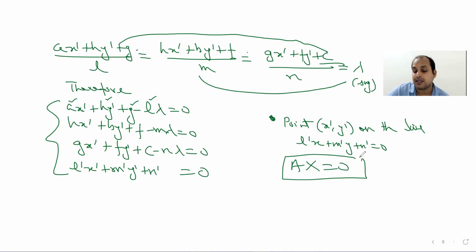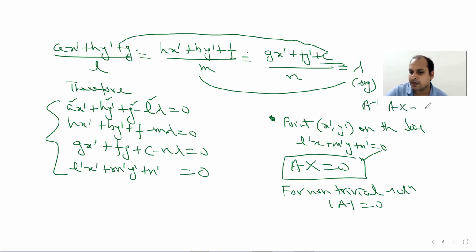In an earlier lecture I said that for a homogeneous system of equations Ax equal to 0, for a non-trivial solution the determinant of A always has to be 0. Whenever the determinant of A is non-zero, A inverse will exist, and operating A inverse on this gives identity times x equal to 0. This means all variables are 0, which is the trivial solution. So for a non-trivial solution, we always put the determinant equal to 0.